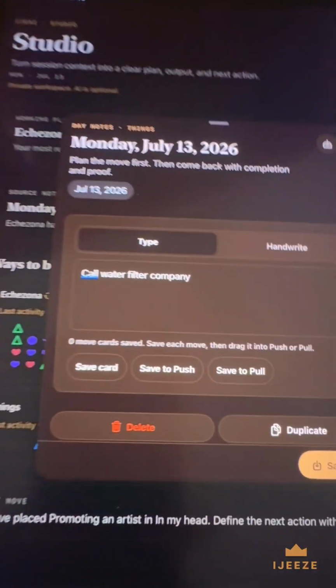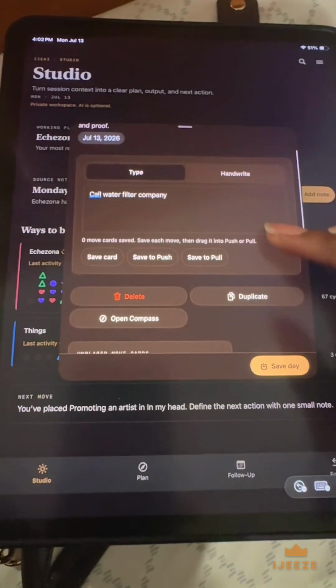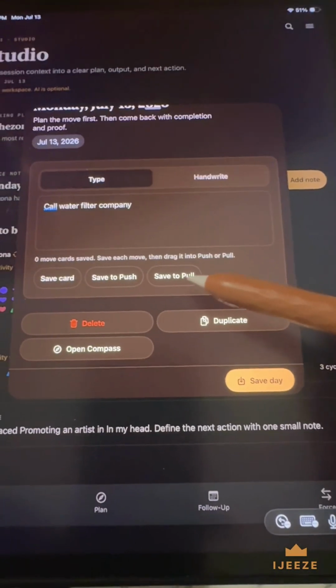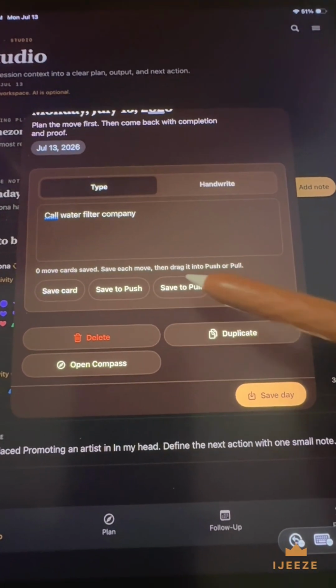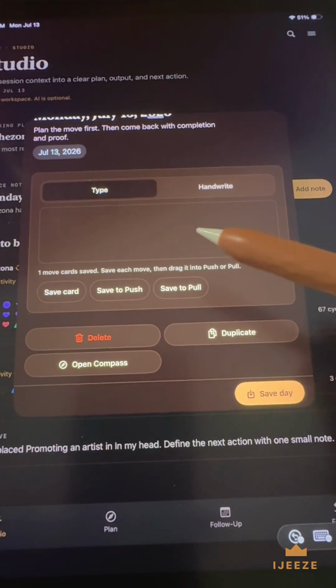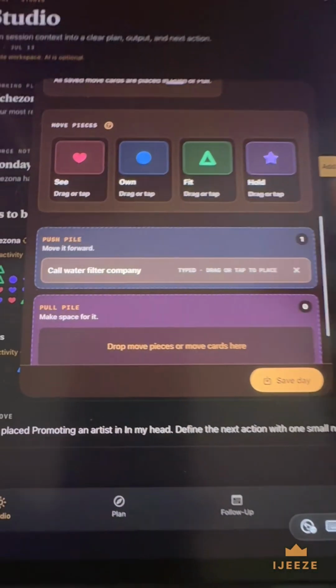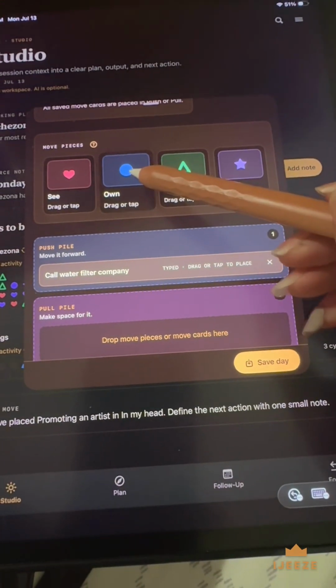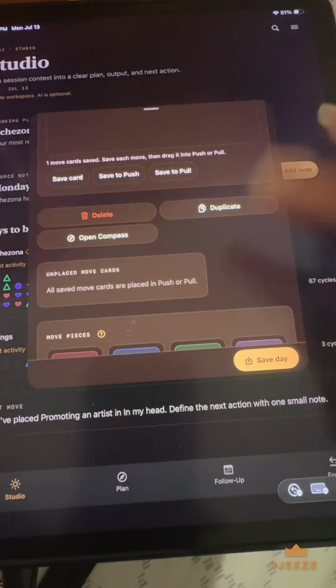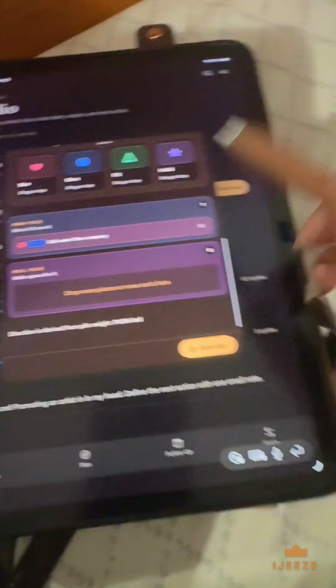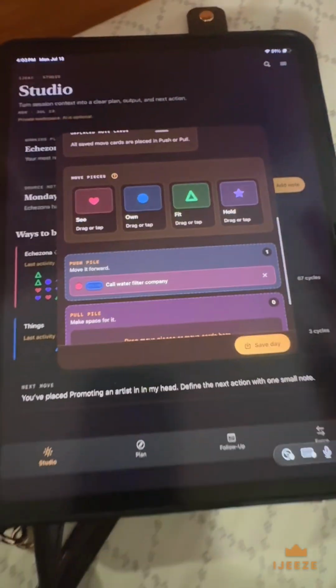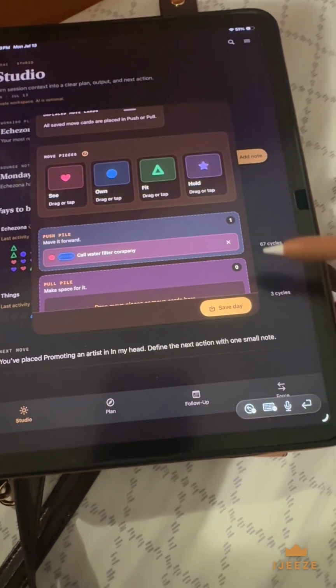Are we seeing what's happening right here? And this is something that I have to do. I haven't done it yet, but I do have to do it. So I'm going to save this as a push, and it went down here, and I'm going to take on ownership of it. Sorry, I'm trying to use one hand, but it really shouldn't matter. You get what I'm saying? And then I'm going to save it, right?